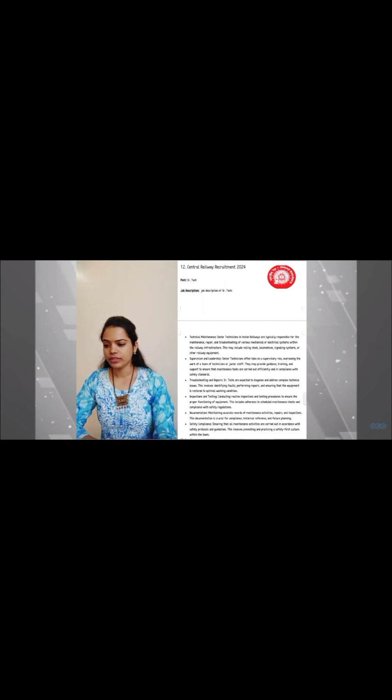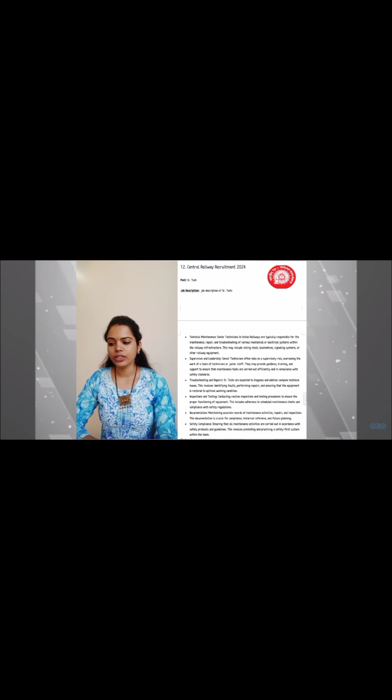Then documentation. In this, maintain the accurate records of the maintenance activities, repairs and inspections. This documentation is crucial for the compliance, historical references and future planning. Then safety compliance, ensuring that all the maintenance activities are carried out in the accordance with the safety protocols and guidelines. This involves the promoting and the practicing in a safety first culture within the team.